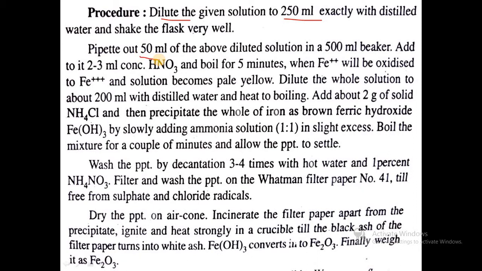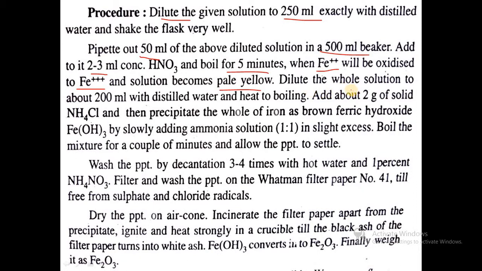Using a 25 ml pipette, we pipette 50 ml of solution into a 500 ml beaker, and into that we add 3 ml concentrated HNO3 and boil for 5 minutes. During this, ferrous Fe2+ is oxidized to Fe3+, and with the naked eye we can see a pale yellow color.